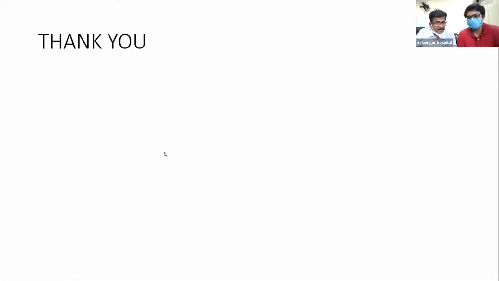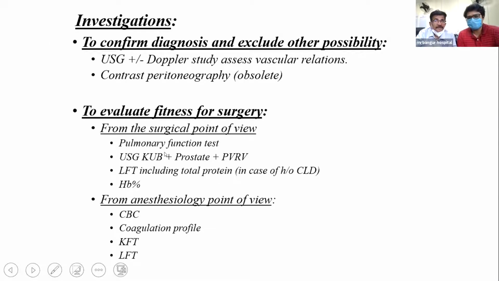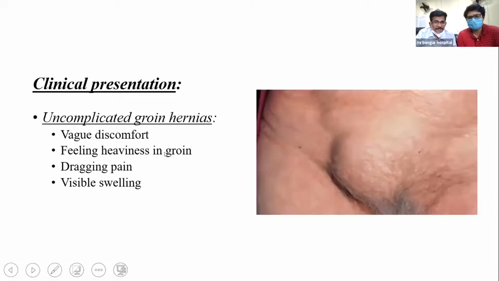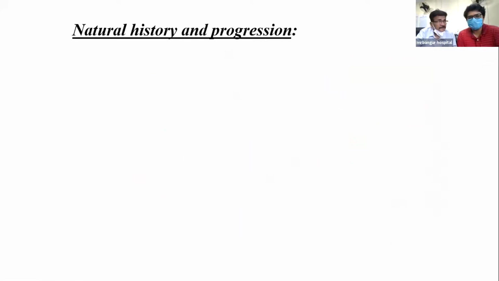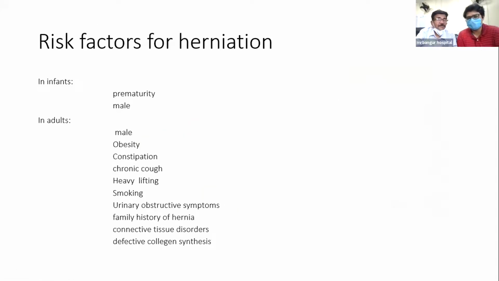Another important part is you talked of etiology. Can you go back to your slides? In etiology, you mentioned the anatomical defect of weakness of the fascia. But some of the risk factors are etiological factors, because any cause of raised intra-abdominal pressure is one of the etiological factors for hernia formation.